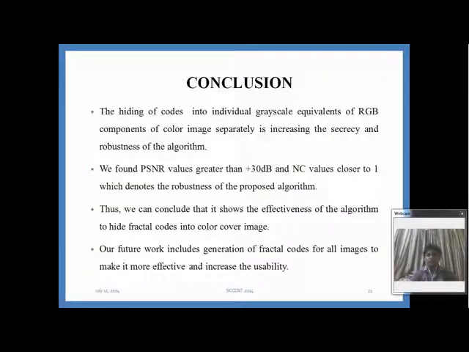And finally we come to the conclusion: the hiding of code into individual grayscale equivalents of RGB component of color image separately is increasing the secrecy and robustness of the algorithm. We found PSNR values greater than 30 decibel and NC value closer to 1, which denotes the robustness of the proposed algorithm. Thus, we can conclude that it shows the effectiveness of the algorithm to hide fractal codes in color cover images. Our future work includes generation of fractal codes of all the images to make it more effective and increase the usability of our algorithm.